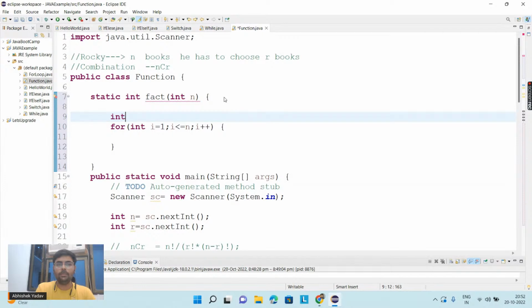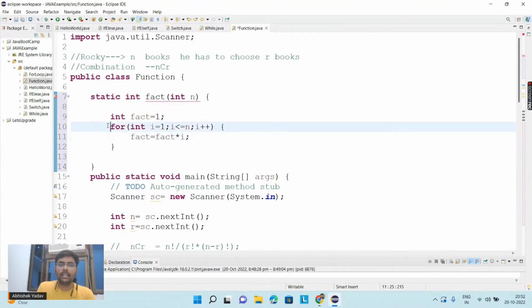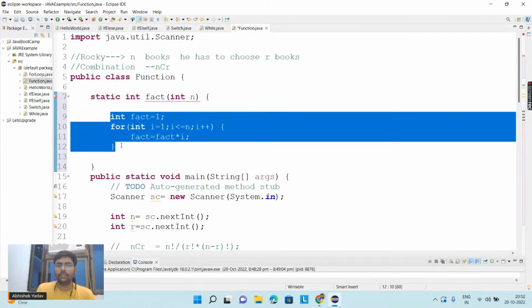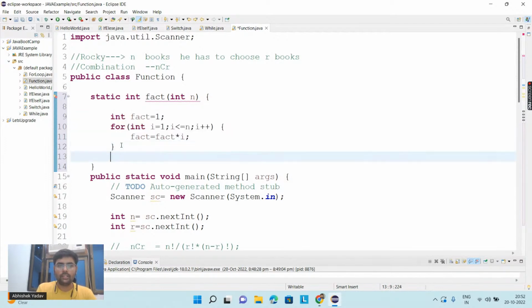In order to preserve the result, I will create one variable and this variable will store 1. Then fact is equal to fact into i, and this will do the task, and I have written the logic of the factorial function.